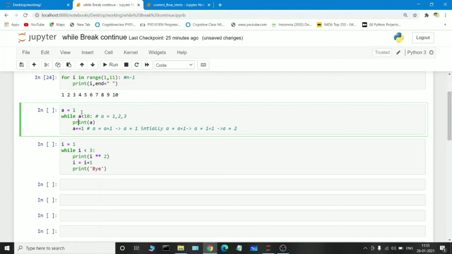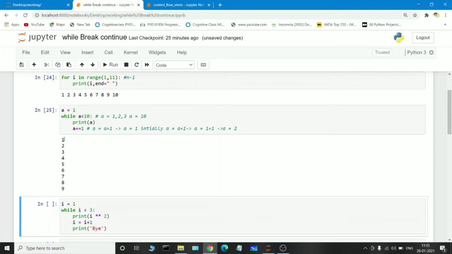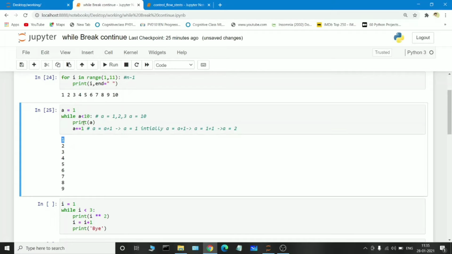Whenever the value is 11 here or 10, suppose the a value is 10, on repeating the increment, if the a value is 10, 10 is less than 10, condition fails. It will print the values from 1 to 9 only. For example, if you execute this, see, 1 is less than 10, 2 less than 10, 3, 4, 5, 6, 7, 8, 9. Until 9, the condition is true, so the while loop is satisfied with the help of the logic we have written here. So when we are passing 10, due to the increment, the a value gets 10, 10 is less than 10, condition fails, so it gets terminated.